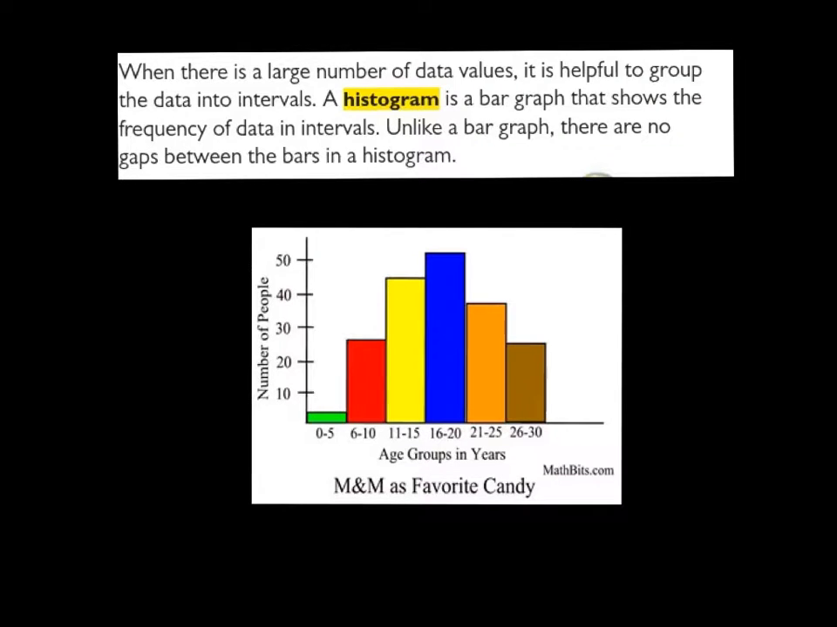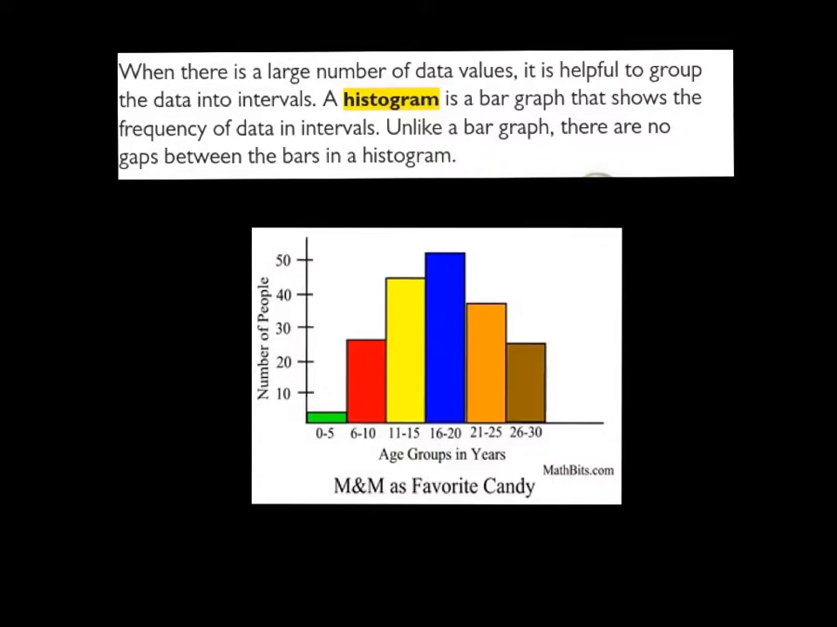Okay? So looking at this histogram here, you have the age groups in years that have M&Ms as their favorite candy. So if you just look at it, can you see which age group likes M&Ms as their favorite candy the most? You'll notice it's the tallest one. 16 to 20-year-olds like M&Ms the most. And the lowest number is 0 to 5, probably because babies really shouldn't eat M&Ms.